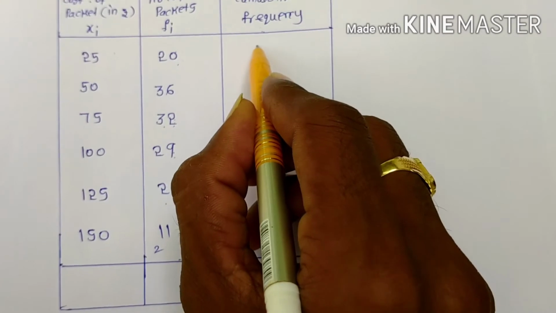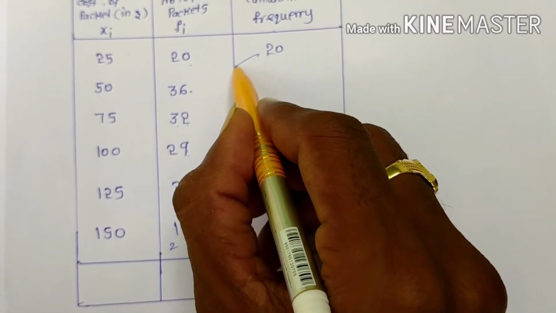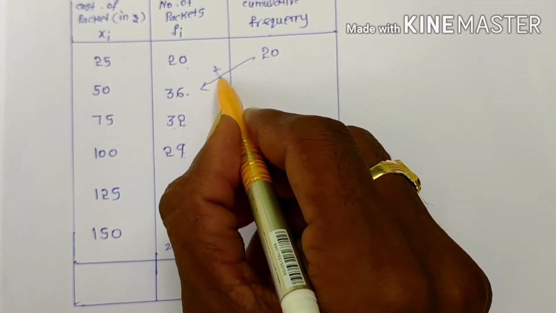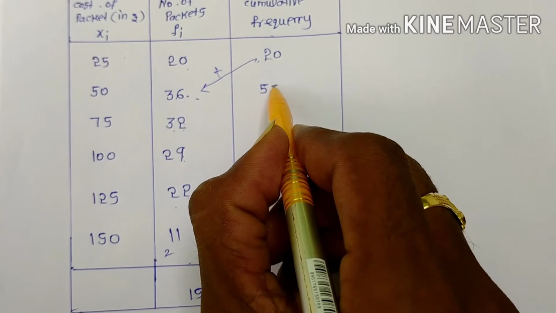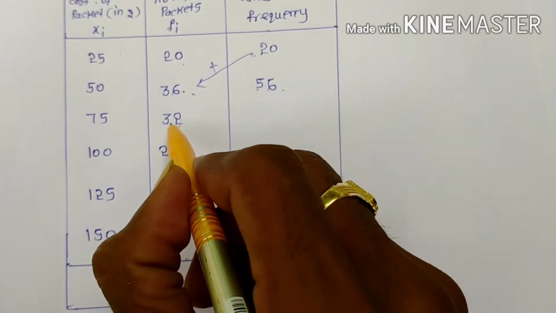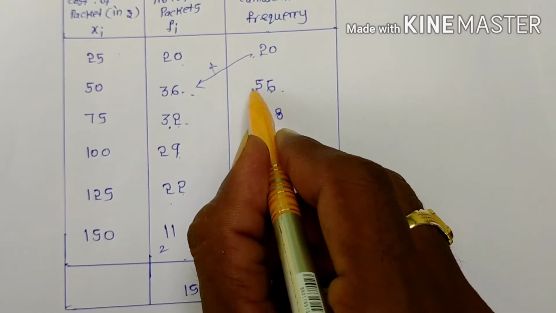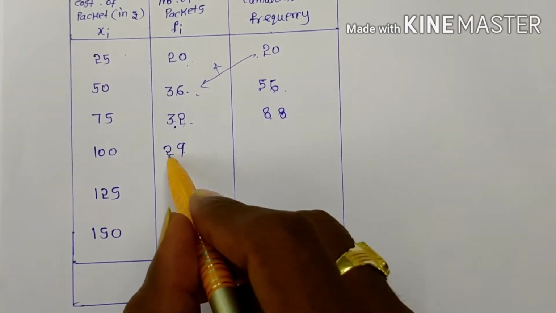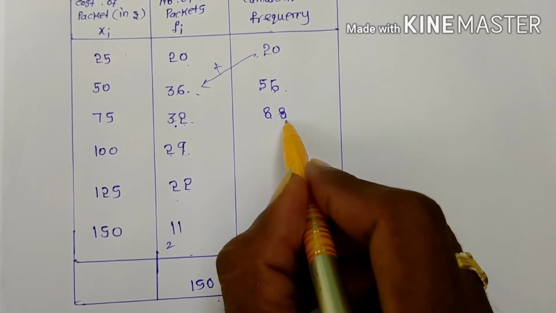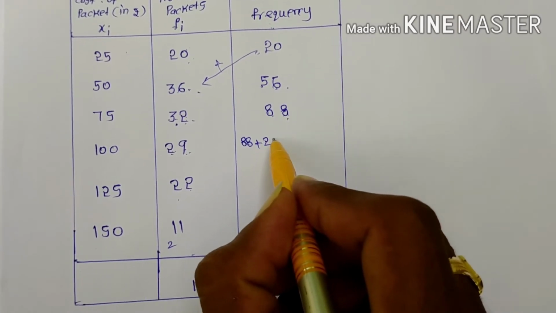How can I find the cumulative frequency? You can see 20. First you write 20. Next 20 plus 36. How much? 56. Next 56 plus 32. That means 6 plus 2, 8, here 5 plus 3, 8. 88. Next 88 plus 29. If you have any doubt you can do 88 plus 29. Like that you can do.